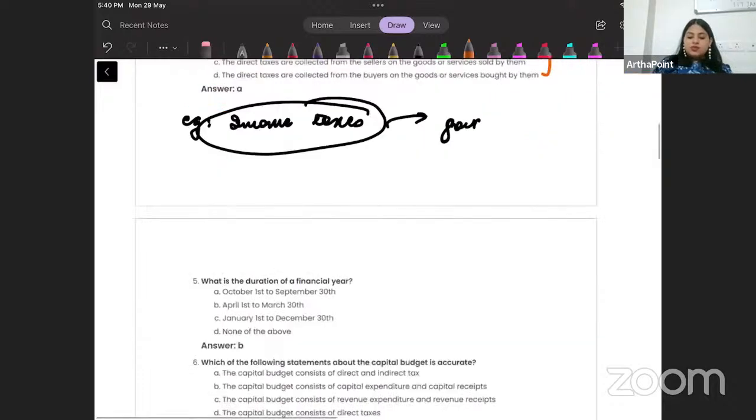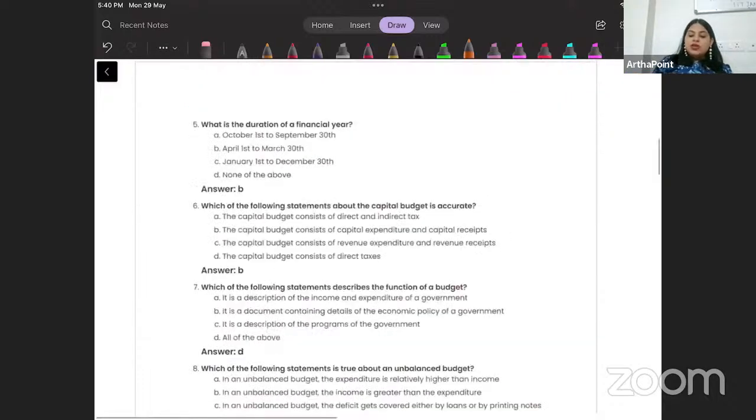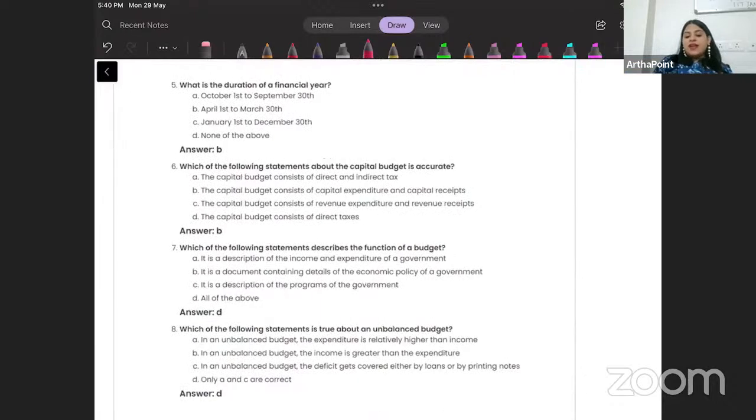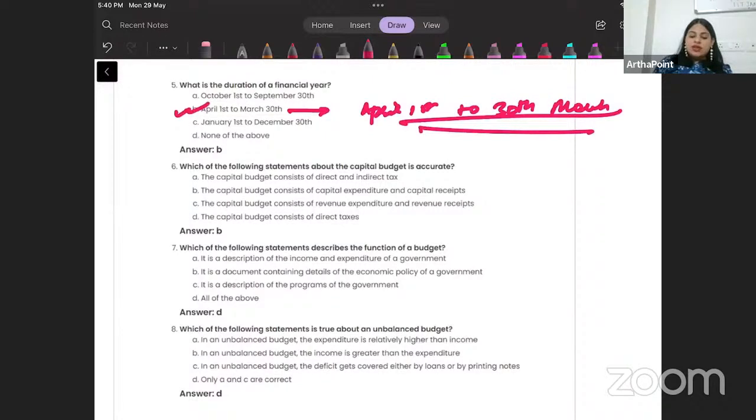Come to the next question. What is the duration of the financial year? So the financial year is from April 1st every year to March 31st. This is a very easy question. So the answer will be B.